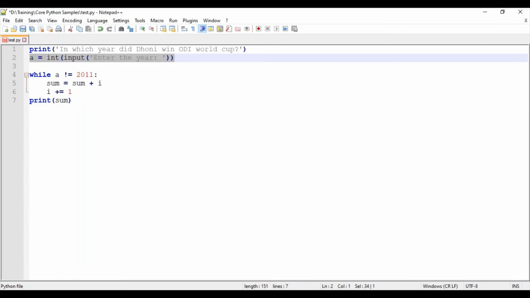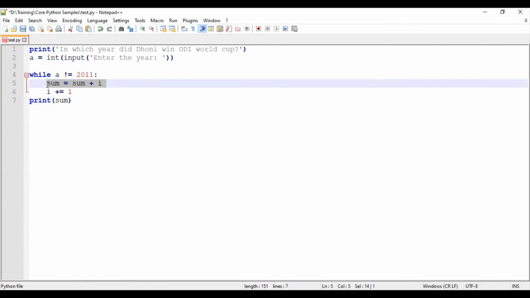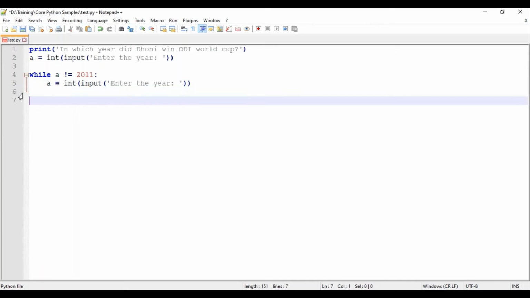So I will be defining it here, input, enter the year. At last I will be printing, if the user enters 2011, then what happens? It is the correct answer, so it would be coming out of the while loop.